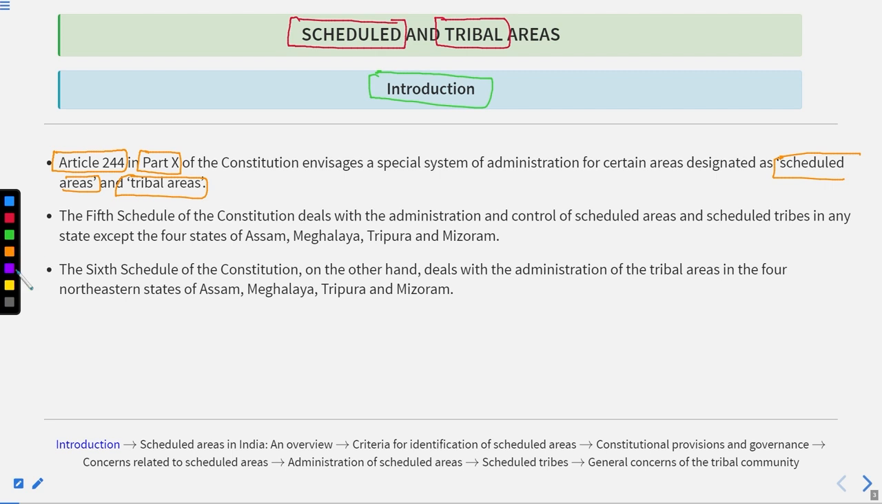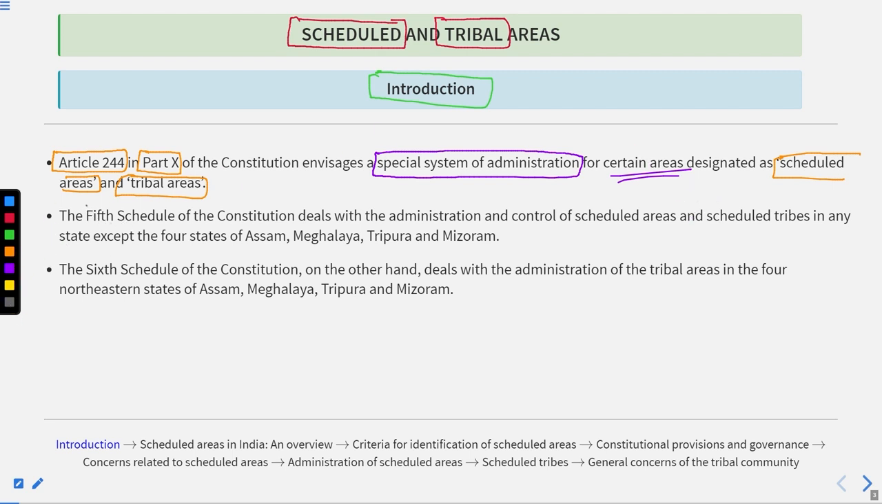If we are talking about these areas especially, these areas are not designated as normal territory, but they have been designated as schedule and tribal areas. So by this only we could conclude that there must be some special system of administration, which is not in the same manner as we practice in the normal country. And this is only for certain areas. And what are these areas? The areas which have been designated as schedule and tribal areas.